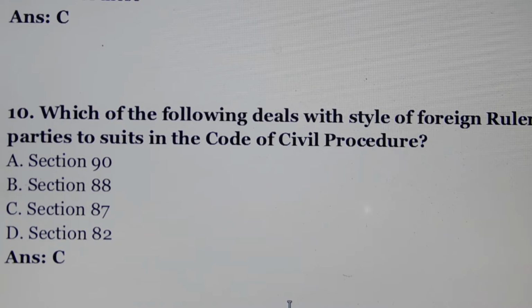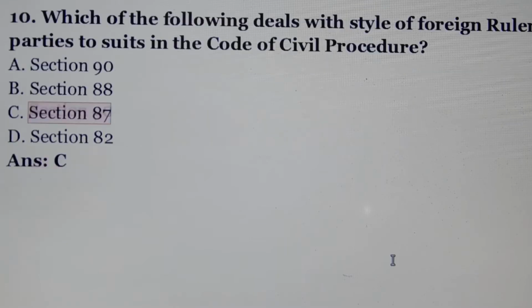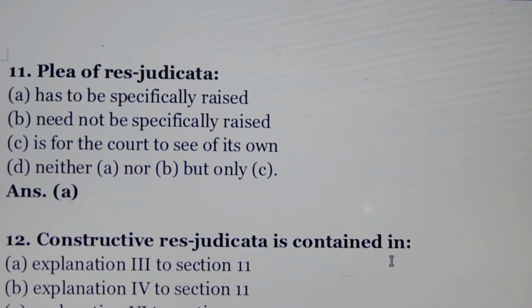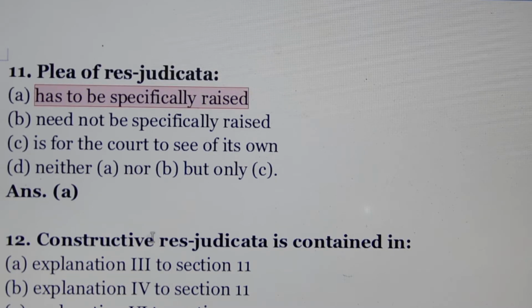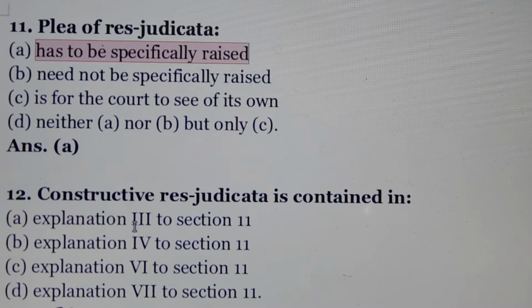Question number 10. Which of the following deals with style of foreign rulers as parties to suits in the Code of Civil Procedure? Answer is option number C, section 87. Question number 11. Plea of res judicata. Plea of res judicata means option A. Answer is option A, has to be specifically raised.